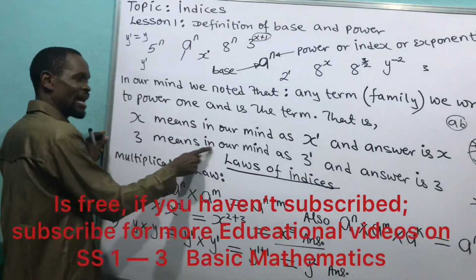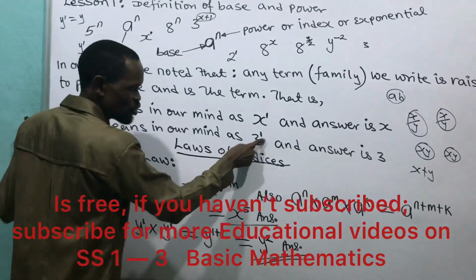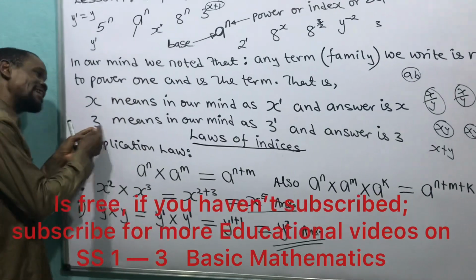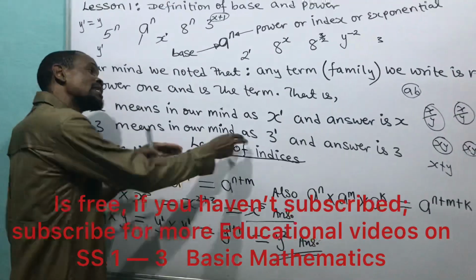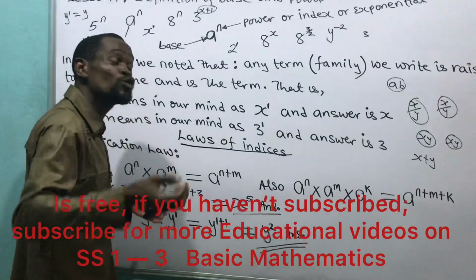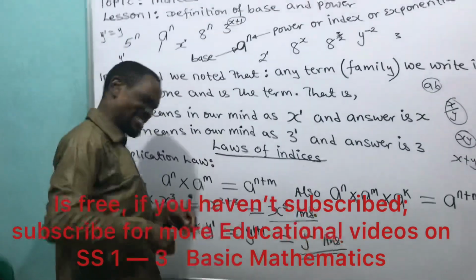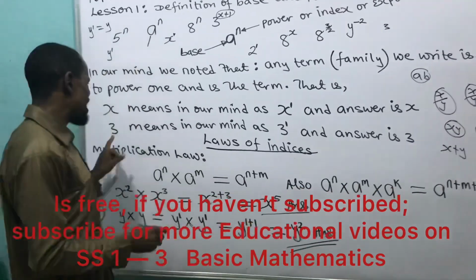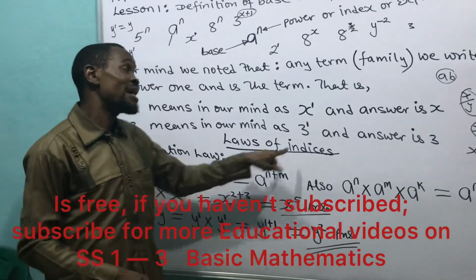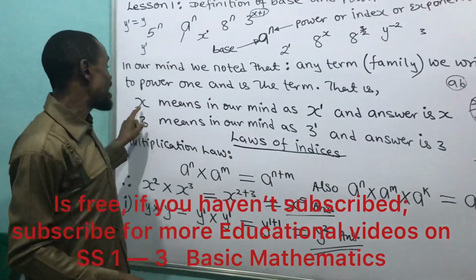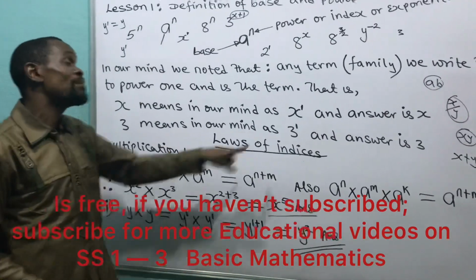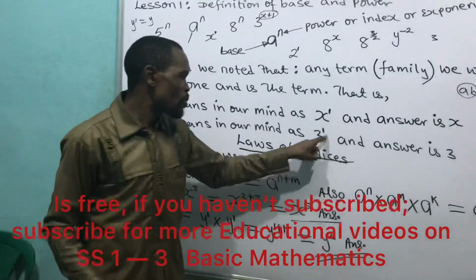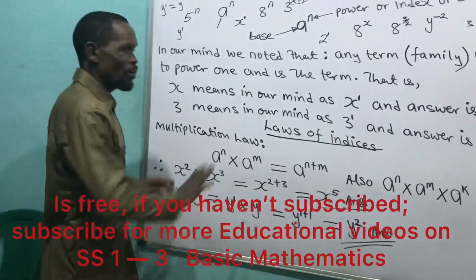3 means in our mind 3 raised to power 1. And the answer is 3. Have you seen it now? So if you write this 3, inside our mind, it means what? 3 raised to power 1. We don't need anybody to remind us. So you have to put this inside your flesh, inside your blood. Let it be flowing inside your blood. If you write 3 now, this 3 inside your mind means what? 3 raised to power 1. If you write this x, inside your mind it means what? X raised to power 1. And the answer is x. That's 3 raised to power 1 and the answer is what? 3. We are through with this.